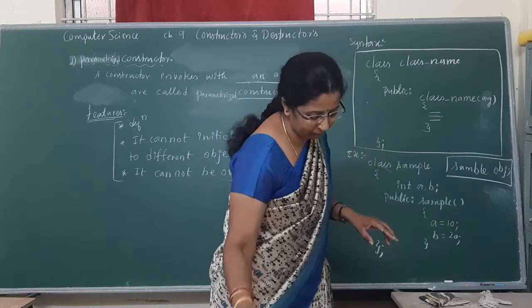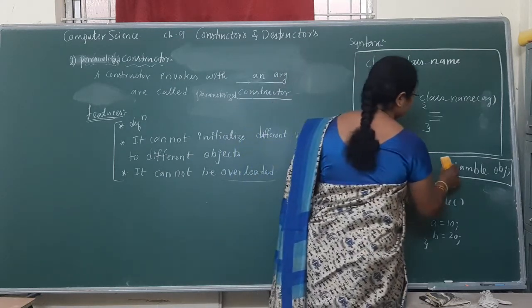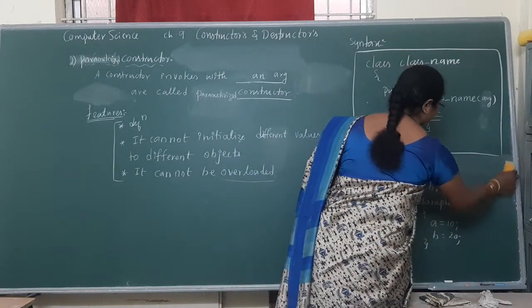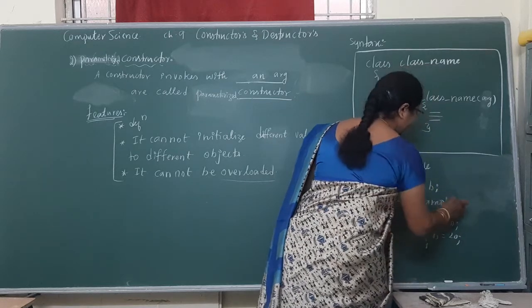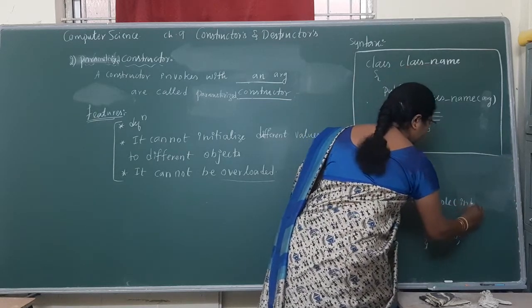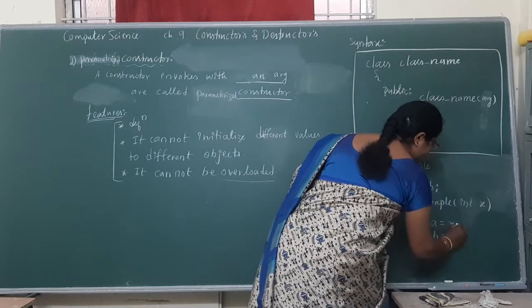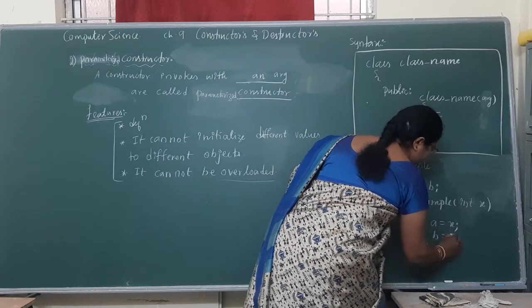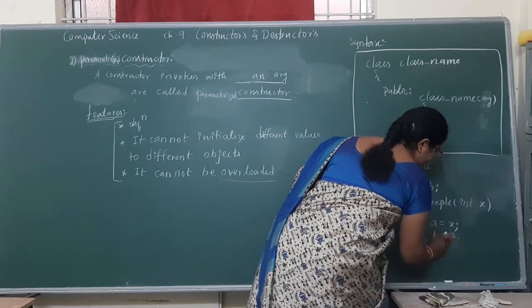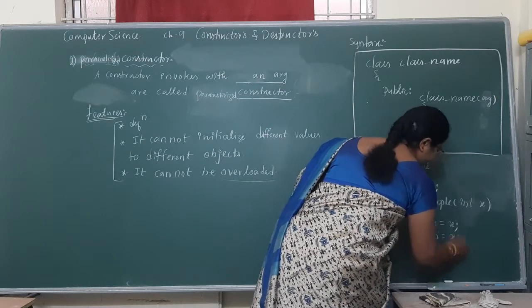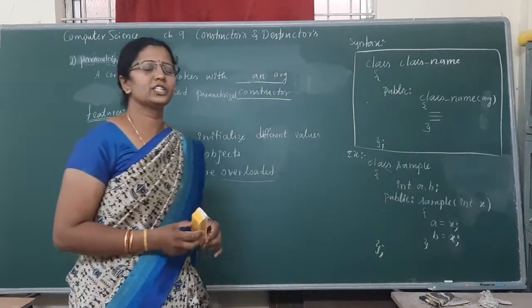Did you get it here? See here. Here they are taking one value x. That x value gets assigned instead of the default value. The x value gets initialized for both.